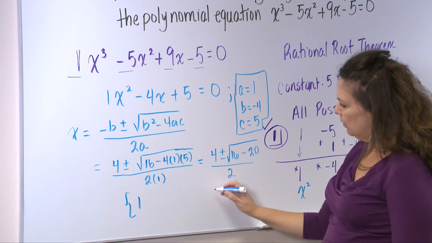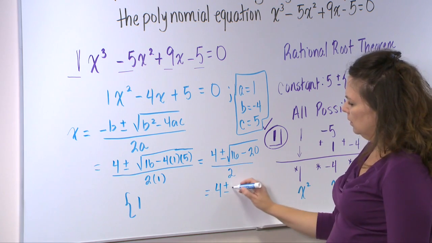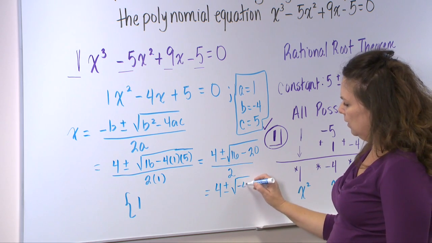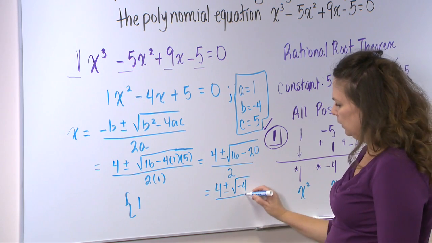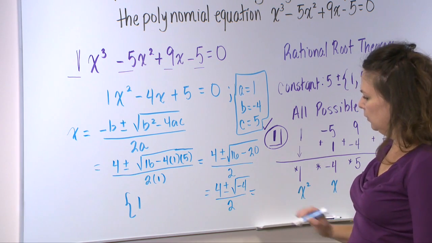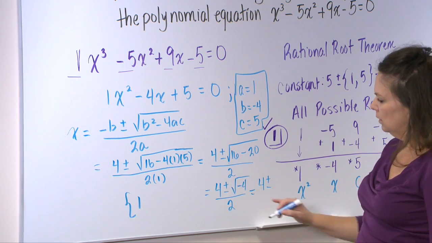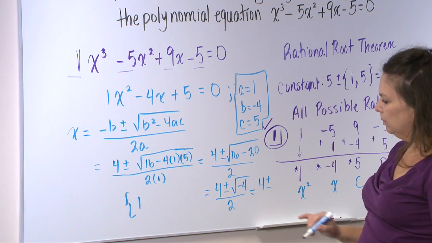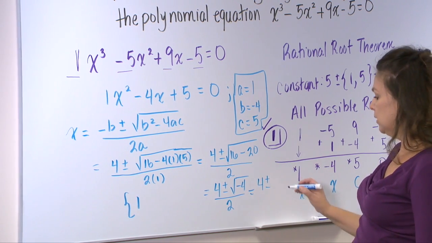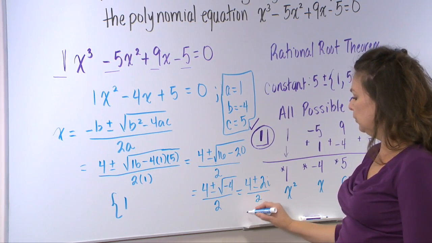Now continuing to simplify, we have 4 plus or minus the square root of 16 minus 20, and that is -4, all over 2. Simplifying a little bit further, we have 4 plus or minus the square root of -4. The square root of a negative is i. The square root of 4 is 2, so 2i, all over 2.